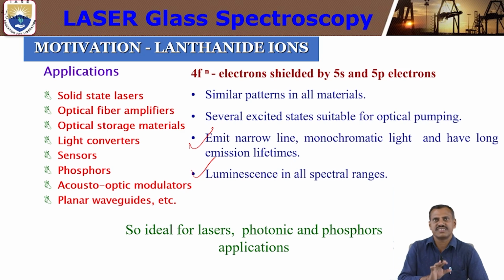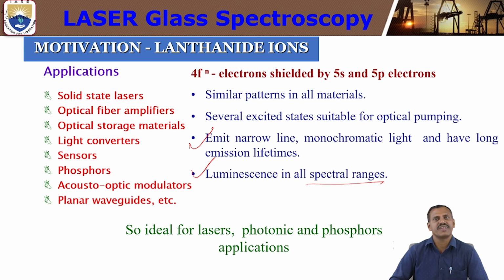Last session we discussed the electromagnetic spectrum. So we can cover the luminescence in all spectral ranges, which is ideal for laser, photonic, and phosphor applications. That means these are the different kinds of applications using lanthanide ions. Solid state lasers you already discussed. Optical fiber amplifiers, optical storage materials, light converters, sensors, phosphors, acousto-optic modulators, planar waveguides, and so on. We can develop these applications using lanthanide ions doped in glass material.